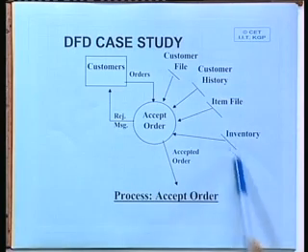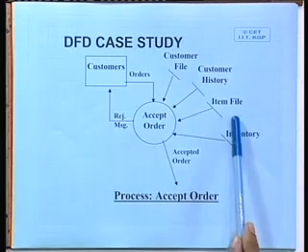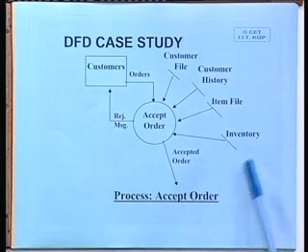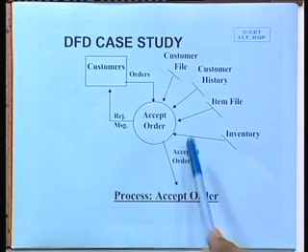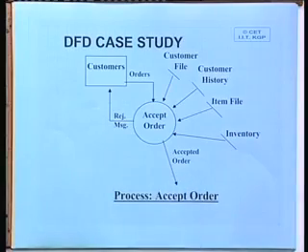Actually, we can combine probably item file and inventory, because item file is nothing but what are the items that the company deals with, and inventory is for each item how much inventory is being held, and if it is accepted, then the accepted order goes to the next process, right. So, this is the accept order process. Later on we shall come back to this accept order and we shall see what are the detailed processes of the accept order. So, you can see these in some more detail.